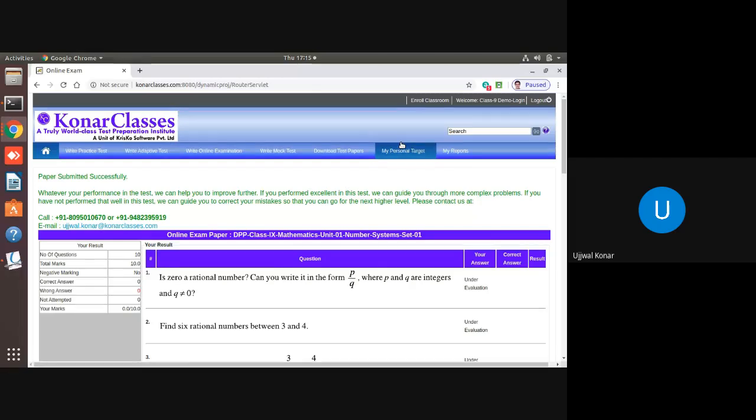Then what will happen? We will get notified. We have a team of faculties, teachers, who will download your answer paper. We'll evaluate those answer papers, and then the evaluated paper will be uploaded back by the teacher. Once the evaluated answer paper is uploaded by the teacher, you will also get a notification by email. And then you can log into your platform and download your evaluated paper.